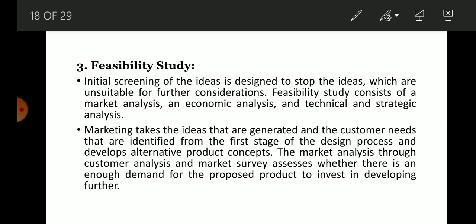So the feasibility study will decide whether the idea you have generated, conceptualized and screened will be successful in the market or not, whether it will have high demand or not. That will be understood in the feasibility study. That is the third step of the product design process.